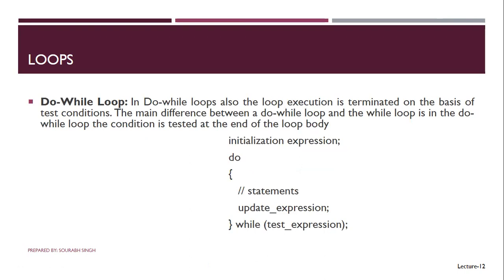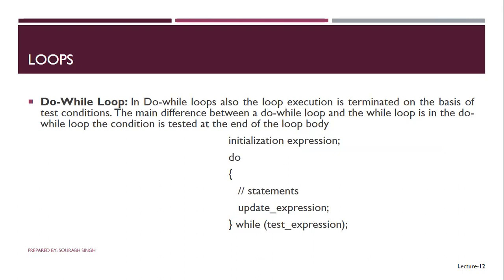The other one is do while loop. In do while loop also, the loop execution is terminated on the basis of the test condition. In do while loop, firstly we execute the statements once, then we check the while condition. If the condition is true, we execute the do statements again, and if the condition is false, we execute them only once.